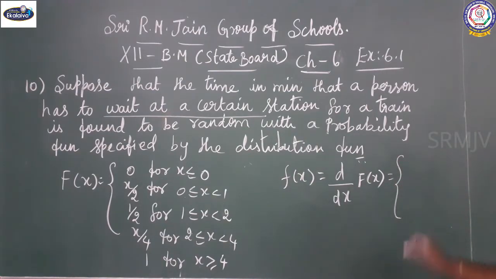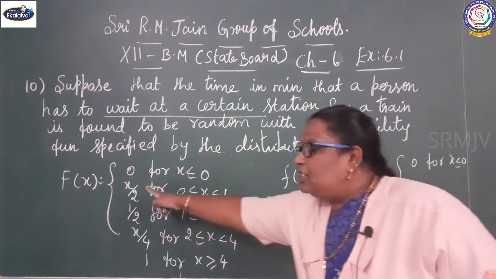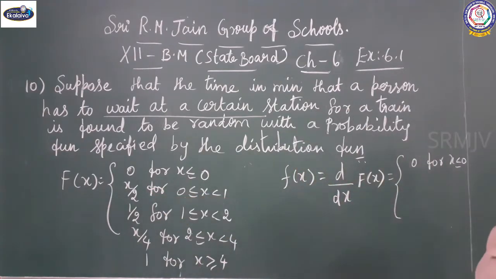It gives 0 for x less than or equal to 0. The second one is x by 2; differentiation of x by 2 is 1 by 2, for 0 less than or equal to x less than 1.